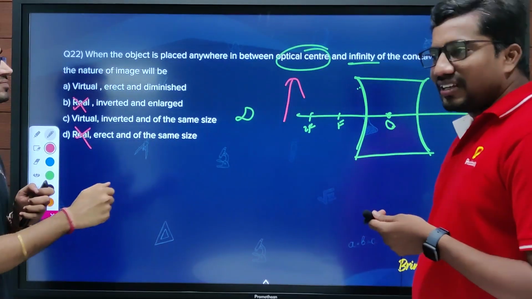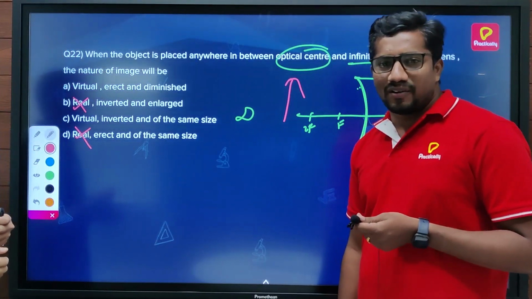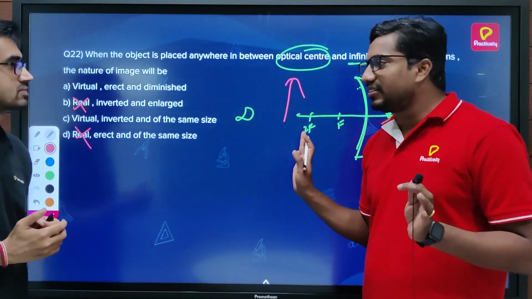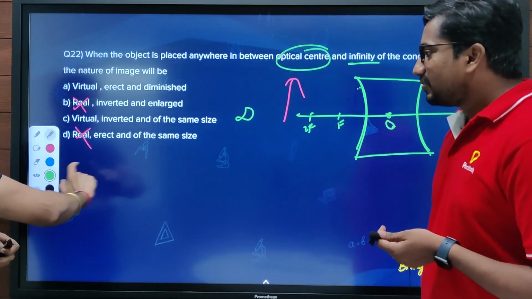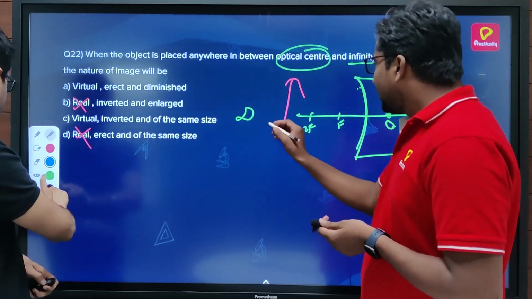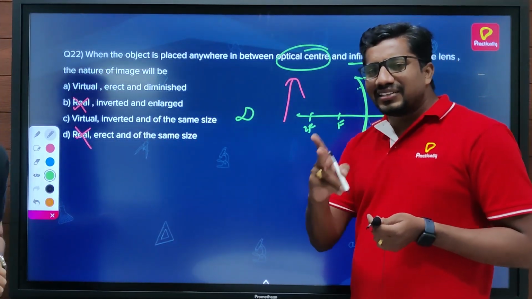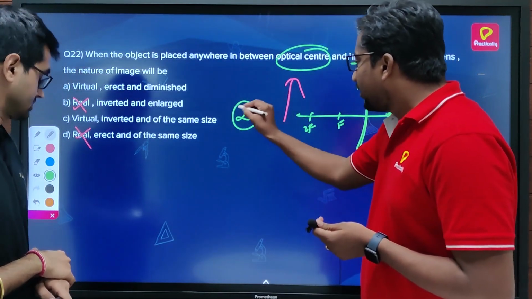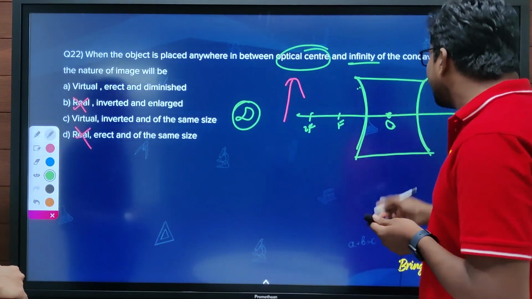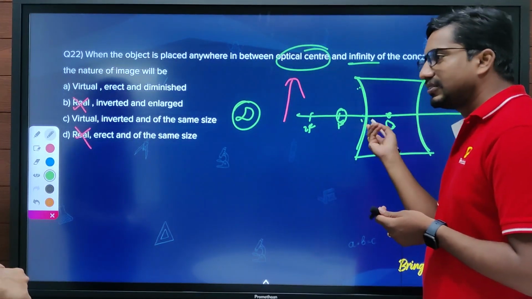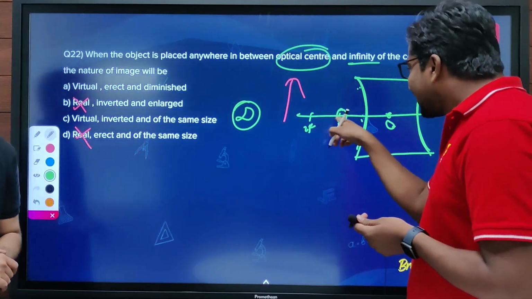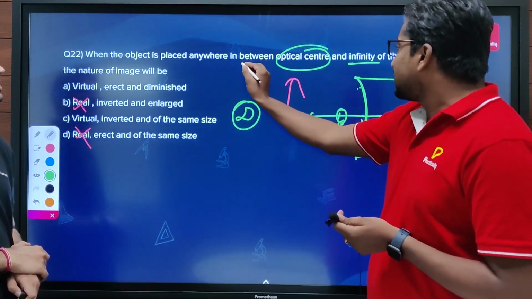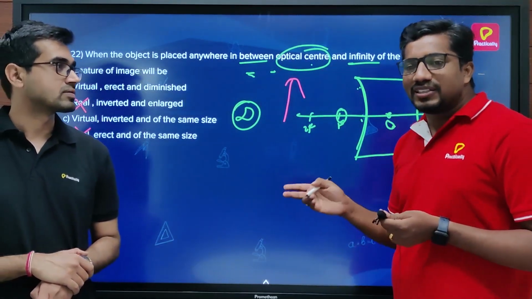Virtual images are generally always upright, and when it comes to the concave lens, it always produces virtual erect diminished images. Sir, you can guide it through the ray diagram. Yes. When it comes to concave lens, basically two types of images we get. One is when you keep the object at infinity; the image appears to be formed at focus, and it is virtual erect but highly diminished. But this is the case where the object is placed between optic center and infinity, so that's the second case.